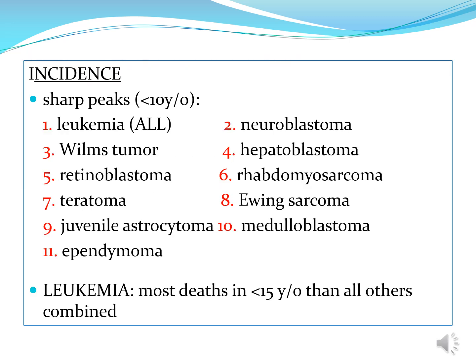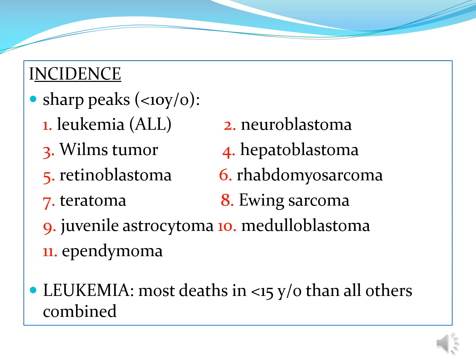So these are the incidences of your tumors in childhood. You have sharp peaks found in less than 10-year-old children. Number one would be your leukemia, particularly your ALL, acute lymphocytic leukemia. Second would be your neuroblastoma. Third, Wilms tumor. Fourth, hepatoblastoma.